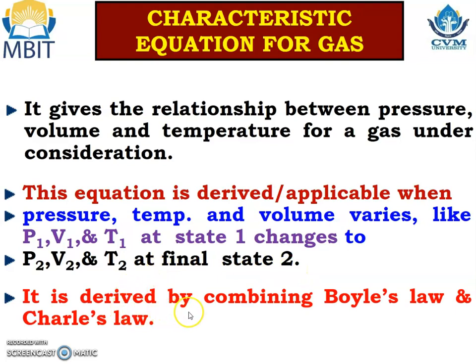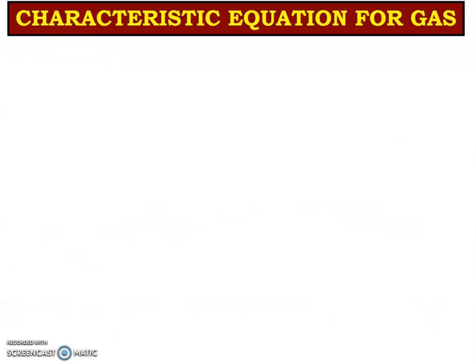It is derived by combining Boyle's law and Charles' law. It means we are deriving the characteristic gas equation by combining Boyle's law as well as Charles' law. Now let us see how we derive it.